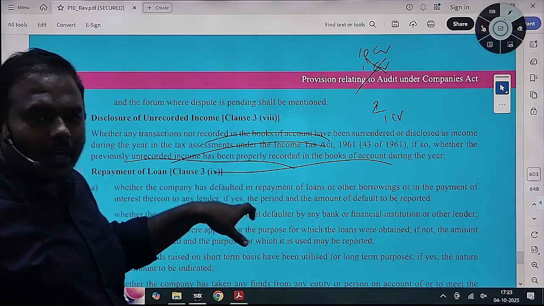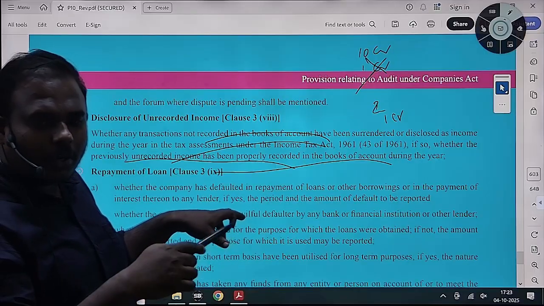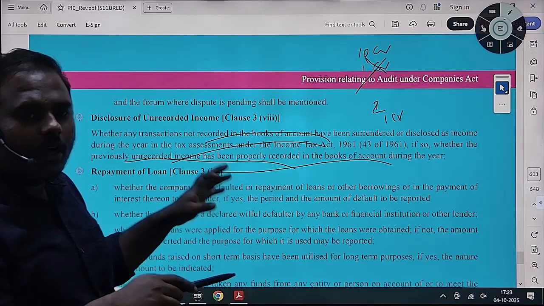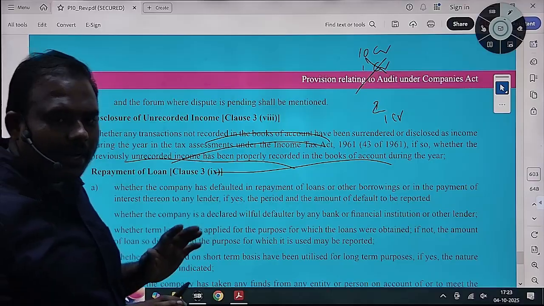That auditor has to check whether there is any unrecorded payments, sorry unrecorded income, tax payments कुछ हुआ है क्या, वो बुक्स में इनकम डिस्क्लोज करके किया या नहीं किया है, वो चेक करना है.